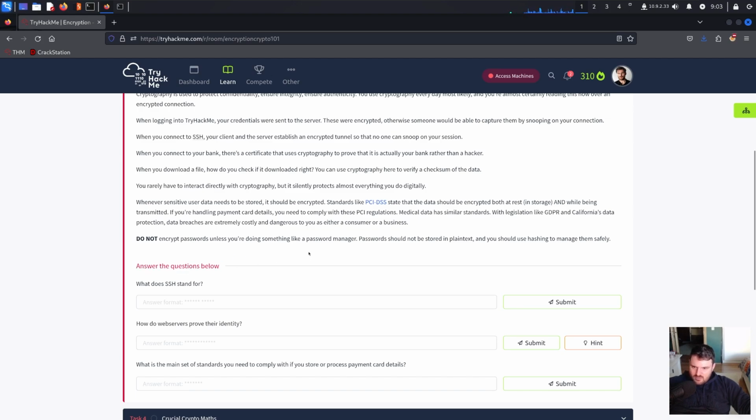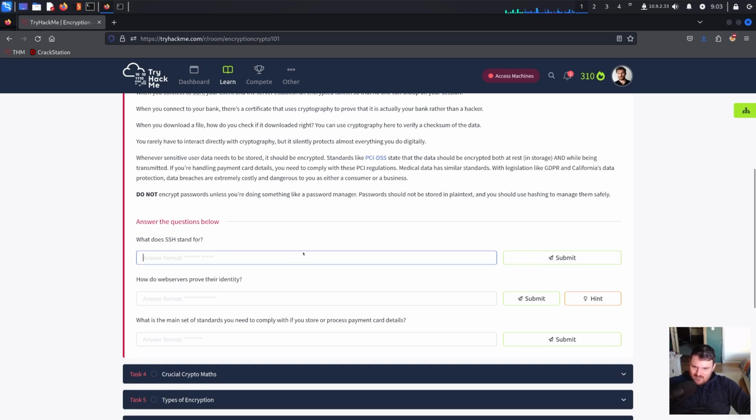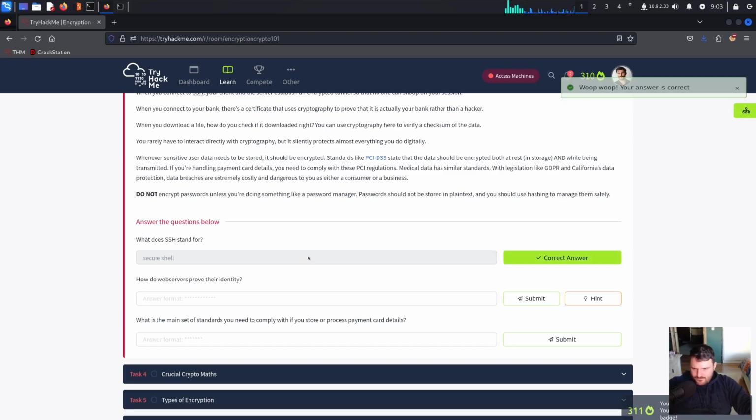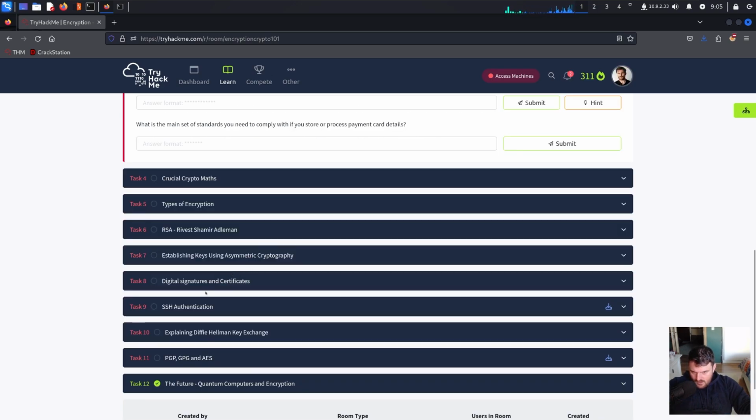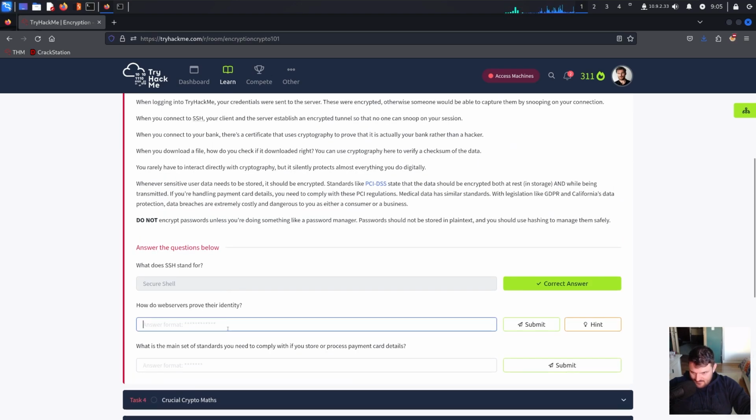Answer the questions below. What does SSH stand for? Secure Shell. How do web servers prove their identity? We can see it over here. If we scroll a bit down, we will go through task 8, digital signatures and certificates. This is what a web server uses to prove its identity. Certificate.